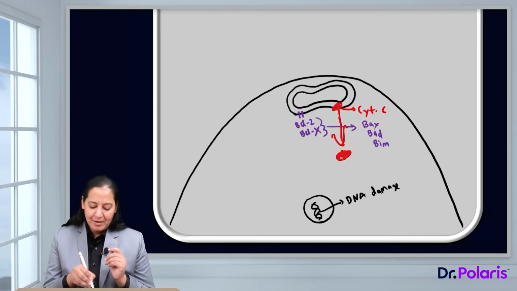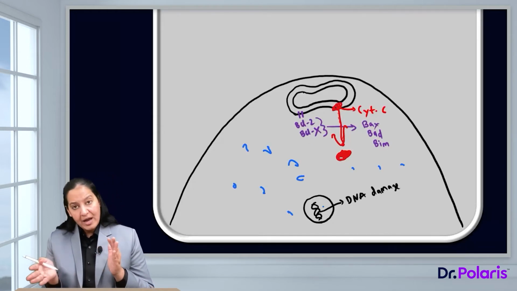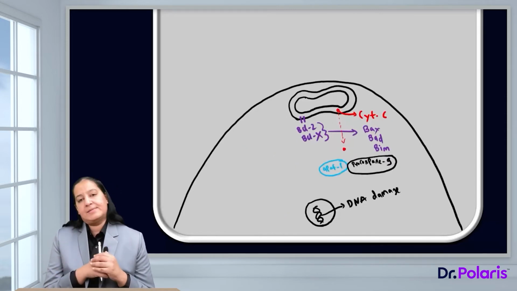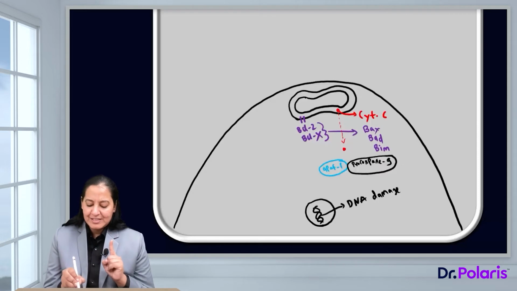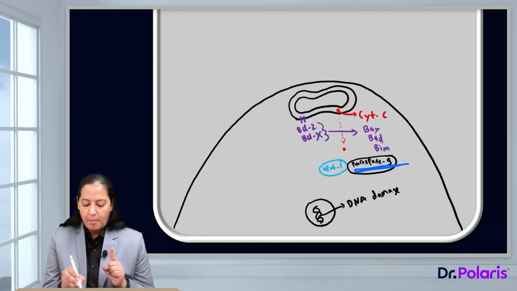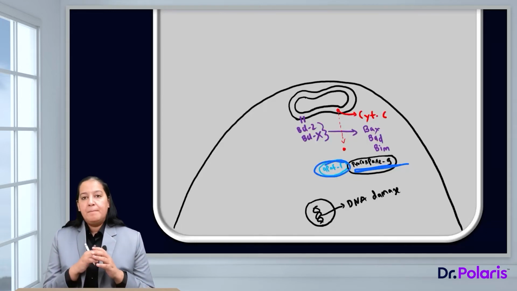So again, in the cytoplasm, we have various caspases. All of them are inactive. So on arriving in the cytoplasm, what will cytochrome C do? See in this diagram. One of the caspases is procaspase 9. It is inactive. How is procaspase 9 inactive? Procaspase 9 is always inactive because it is in combination with APAF1.